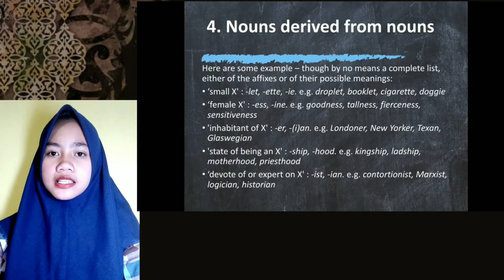Number 4 is nouns derived from nouns. Here are some examples, though by no means a complete list. The example is suffix let, et, and e, in the words droplet, booklet, cigarette, and doggy.